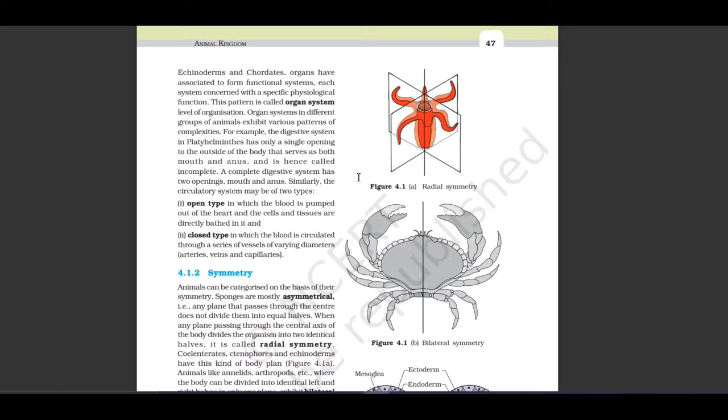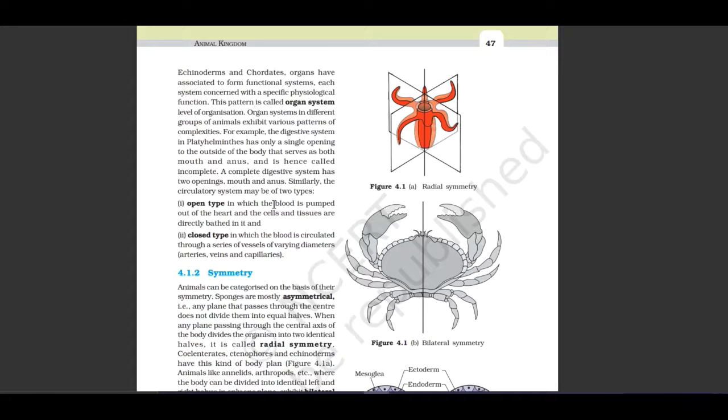Organ systems in different groups of animals exhibit various patterns of complexities. For example, the digestive system in Platyhelminthes has only a single opening to the outside of the body that serves as both mouth and anus, and hence is called incomplete. A complete digestive system has two openings, mouth and anus.